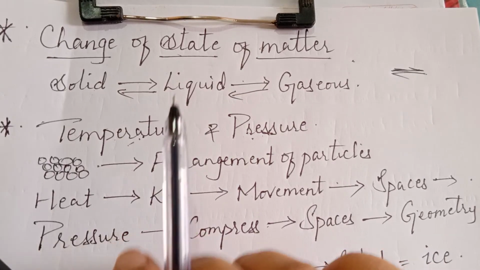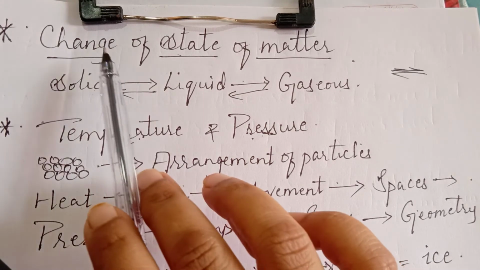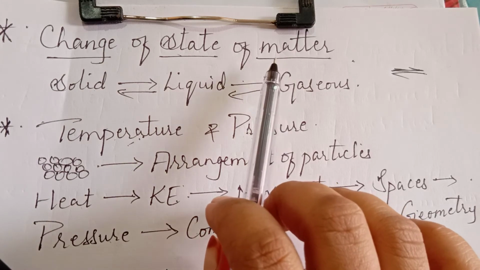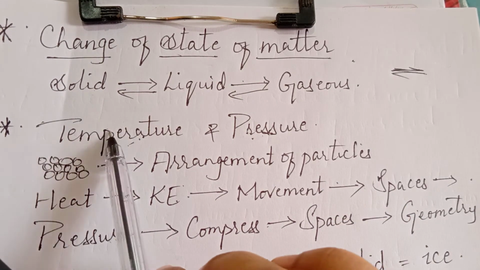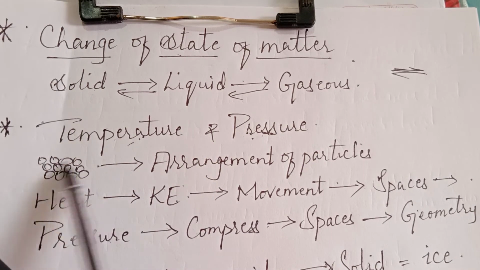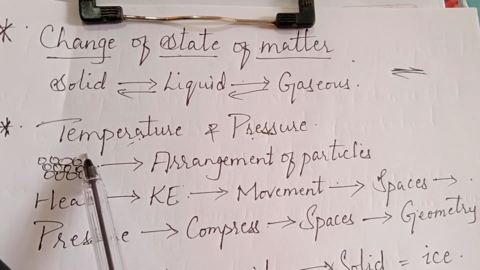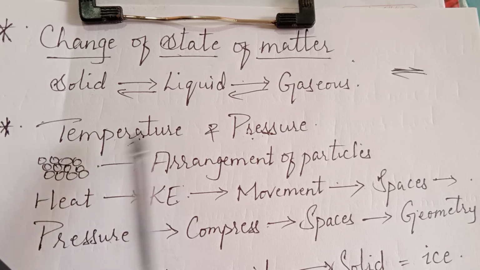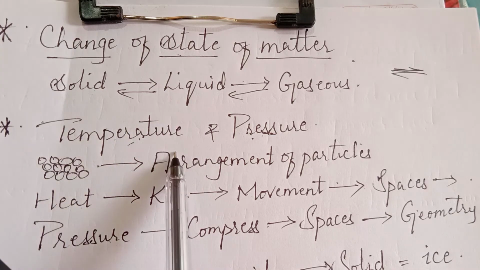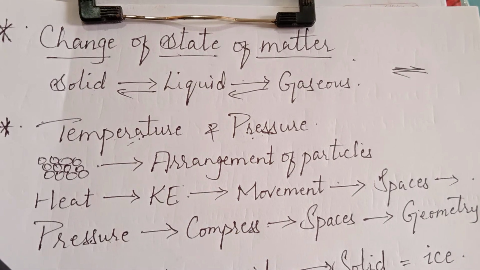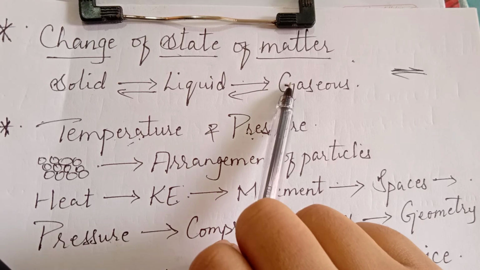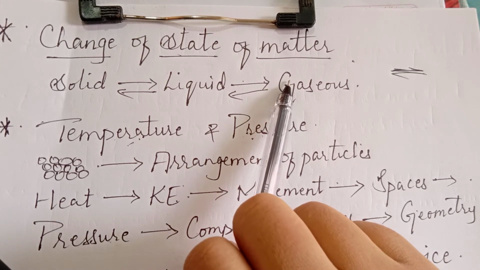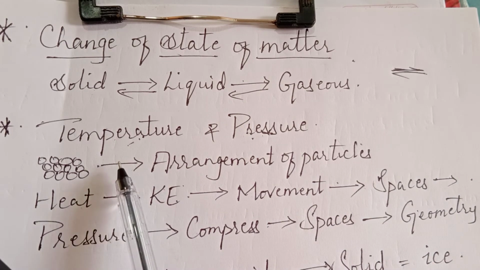So this is the concept that comes here when we are changing the states of matter, where with the help of the two physical quantities, temperature and pressure, the arrangement of the particles is changed. With the help of these two things, the states of matter can be changed from one form to another. That means a solid can directly be converted into gaseous form also. How is it possible? We will discuss in our further videos.